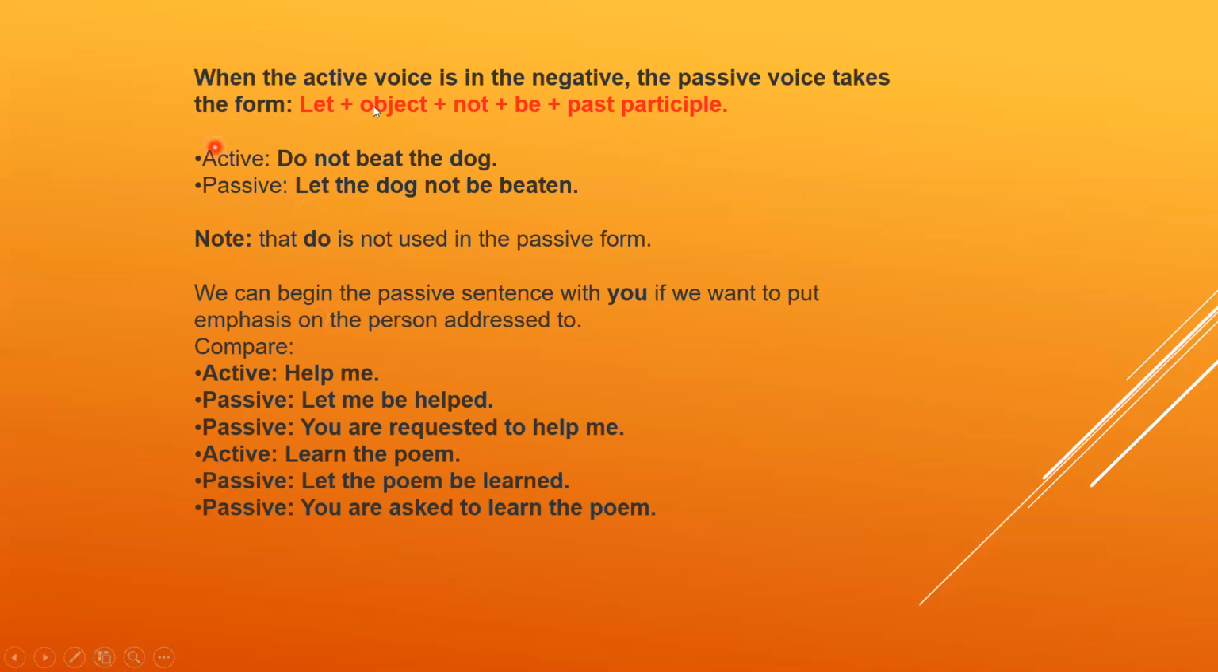Now, dear students, when the active voice is in the negative, the passive voice takes the form of let. Sometimes, dear students, imperative sentences also come in the negative. They are in command and also in negative. What will be the formation? Let, then the object, then not, then be and the past participle. For example, do not beat the dog: let the dog not be beaten. Here this is also, do not beat the dog: let the dog not be beaten.